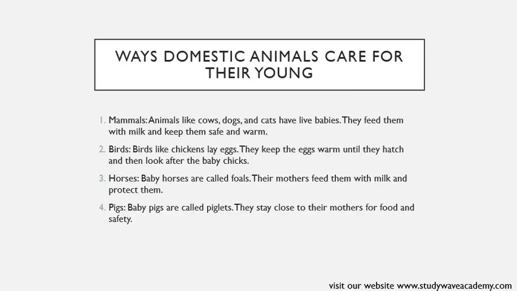Good. Ways domestic animals care for their young, which means their babies. How do they care for their young ones, their babies? Mammals. Animals like cows, dogs, and cats have live babies. They feed them with milk and keep them safe and warm. So animals like cows, dogs, and cats give birth to live babies, and they nurse them with milk and provide protection and warmth for them.